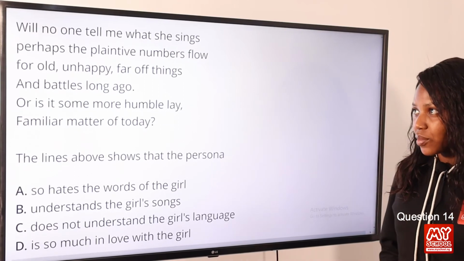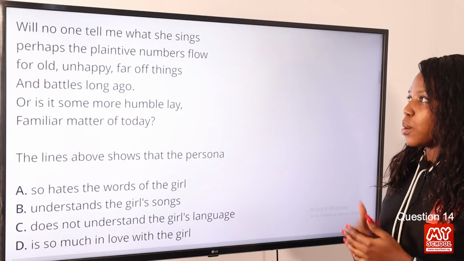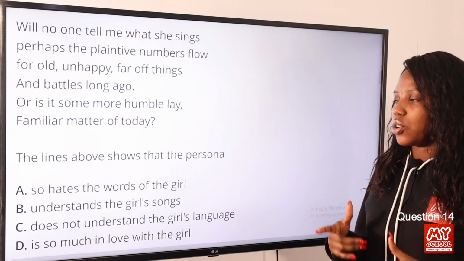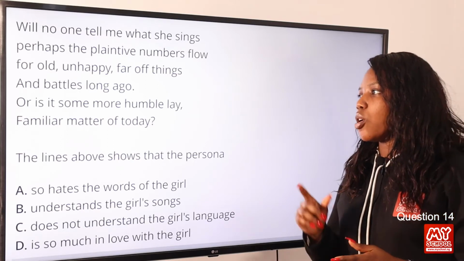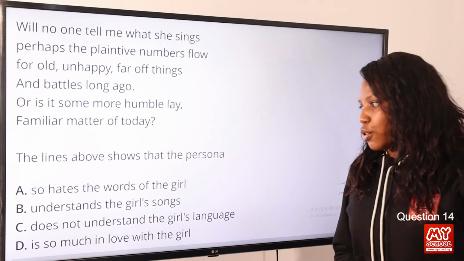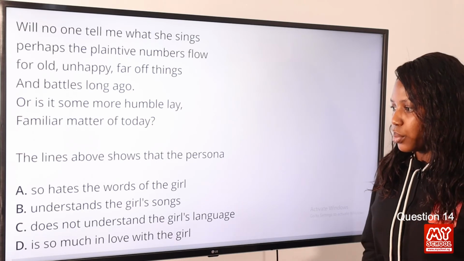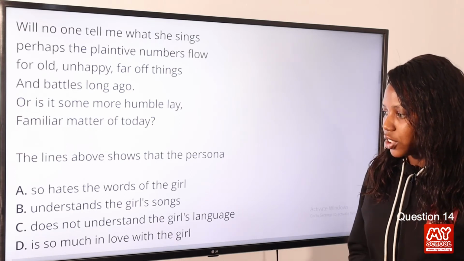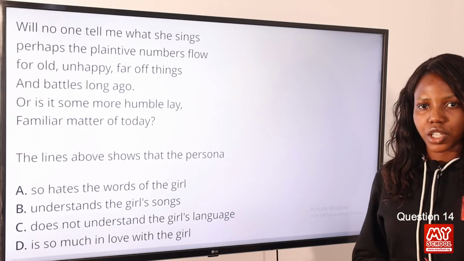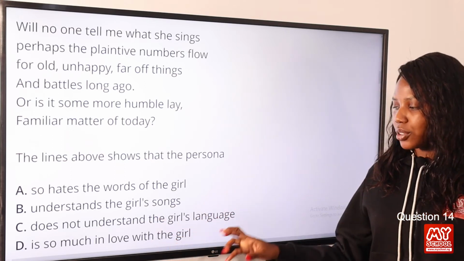Question 14. Will no one tell me what she sings? Perhaps the plaintive numbers flow for old, unhappy, far-off things and battles long ago, or is it some more humble familiar matters of today? The lines above show that the persona, option A, so hates the words of the girl, B, understands the girl's song, option C, does not understand the girl's language, option D, is so much in love with the girl. The answer to this question is option C, does not understand the girl's language.